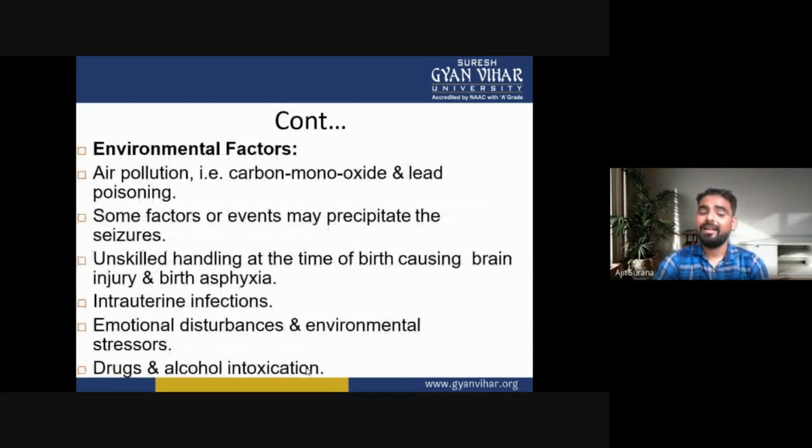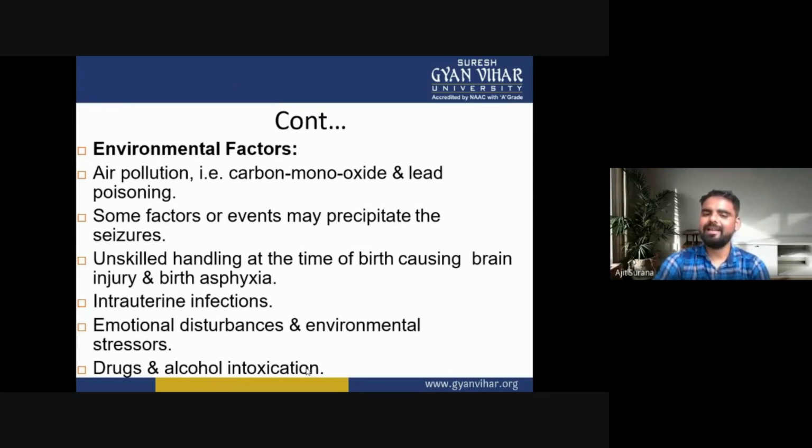Now the next factors are the environmental factors. They affect or cause epilepsy. In environmental factors, first one is air pollution. In air pollution, carbon monoxide and lead poisoning are common and may cause epilepsy. Some factors or events may also precipitate seizures.